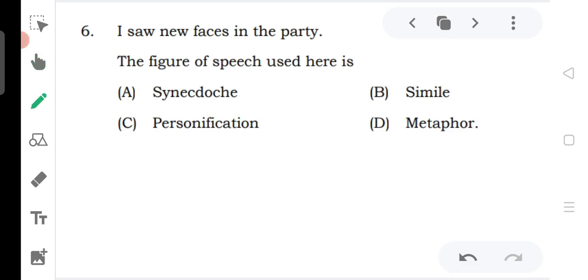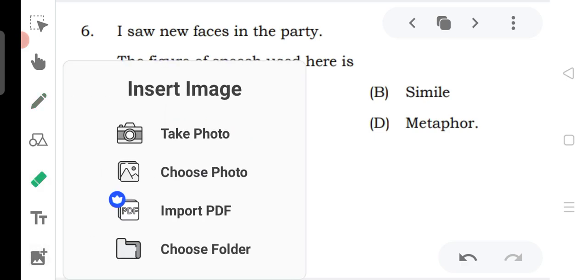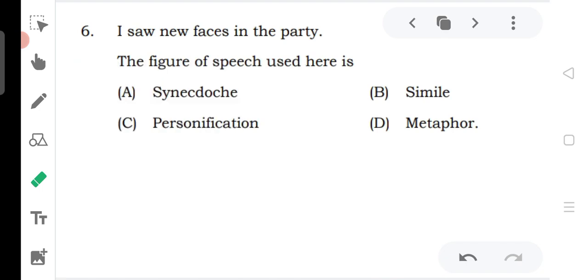The figure of speech is synecdoche. Why? Because the man cannot see only the new faces, but the meaning of the sentence is that he met new persons. Not only the new faces, but he met whole persons at the party.